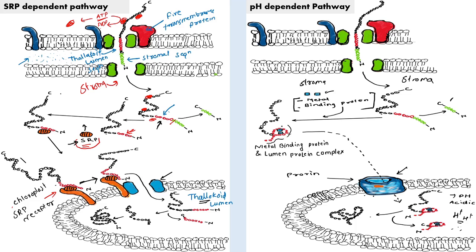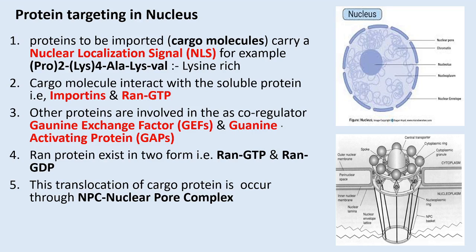So these are the two pathways of the chloroplast. Then next starts the protein targeting into the nucleus. The nucleus also requires certain proteins. In the nucleus, transcription takes place. In transcription of the gene, they require the transcription factor, and these transcription factors are nothing but protein molecules, and they perform the expression of that particular gene.